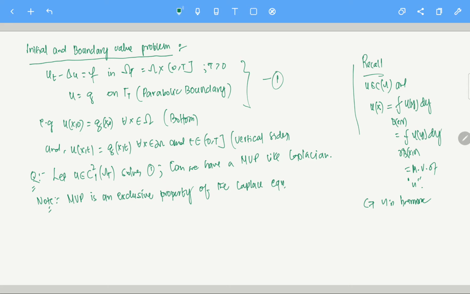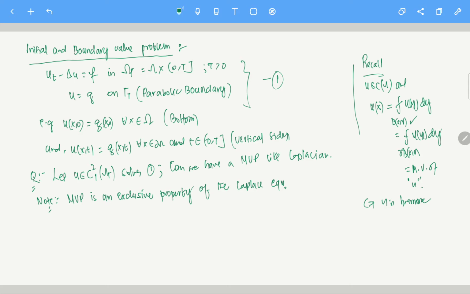When I say exclusive property, what do I mean, and what is the mean value property? I mean this: the average of u over balls, the usual balls which we talk about in R^n, our Euclidean balls B(x, r). Now the question is this: in the heat equation, whenever we say mean value property, what do I mean by that?